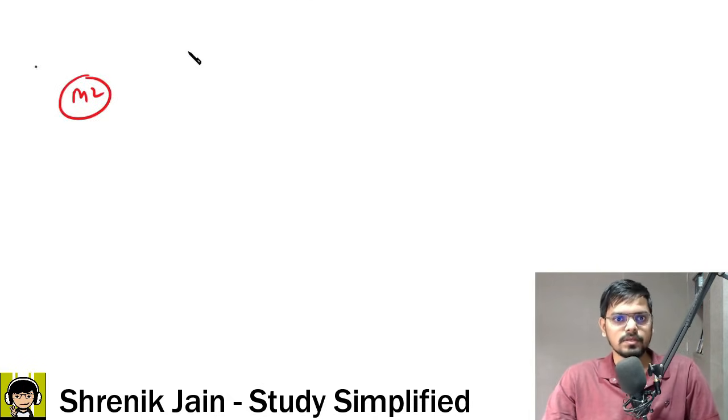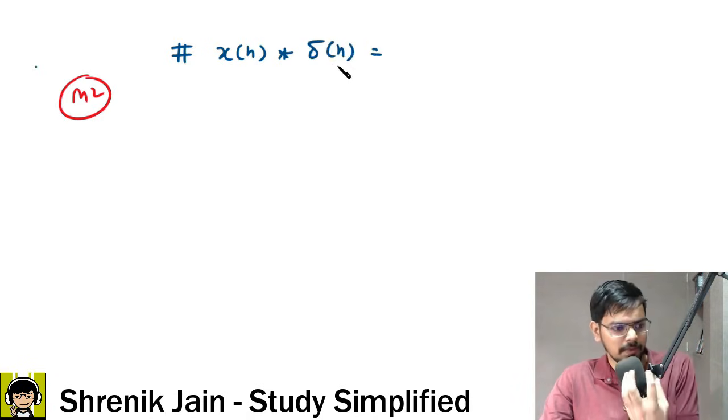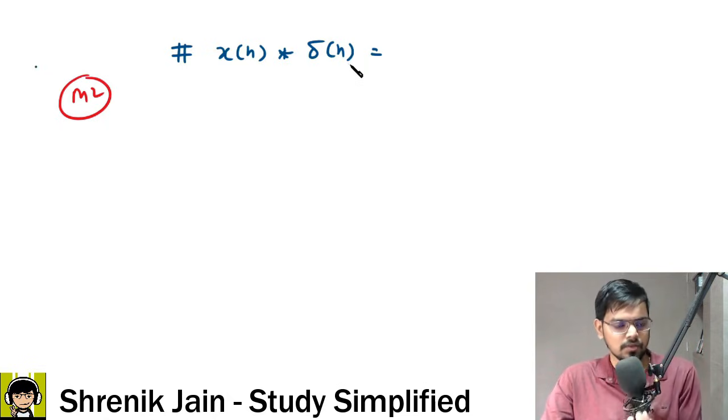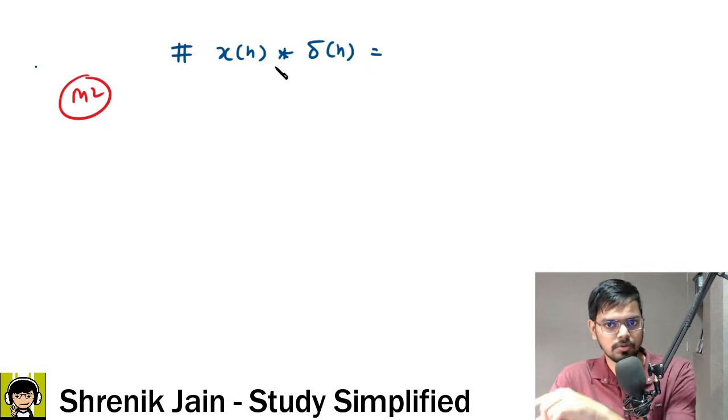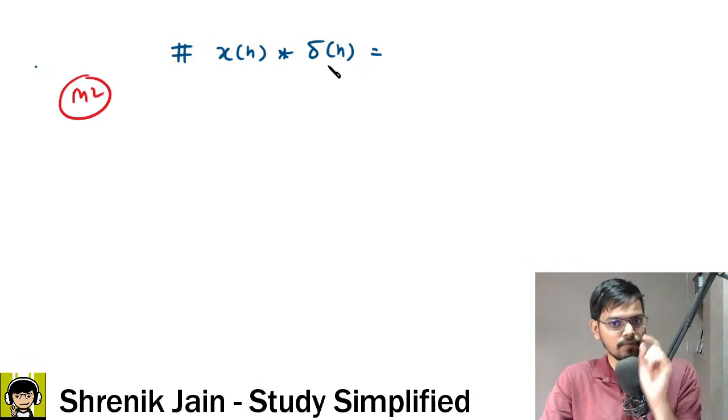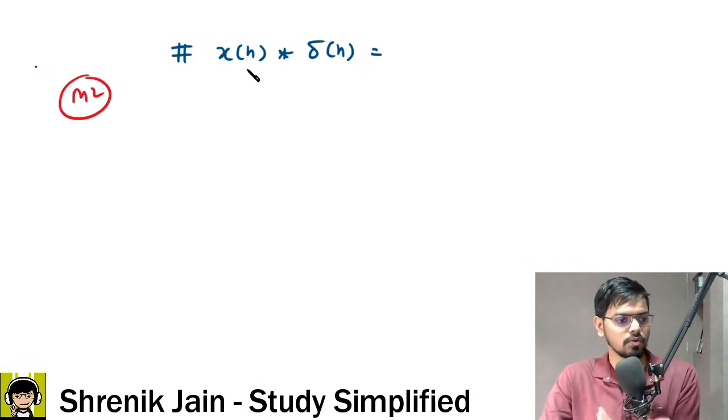The concept is, if you have a signal x of n, when it is convolved with the delta of n, then this delta of n behaves as wife, and this x of n behaves as husband. If wife says you have to go to the mall, husband follows to the mall. If wife says you have to go to the coaching, then husband follows, bring your child. If wife says you have to cook in the home, then husband follows, okay, we'll cook in the home, we won't order from the hotel.